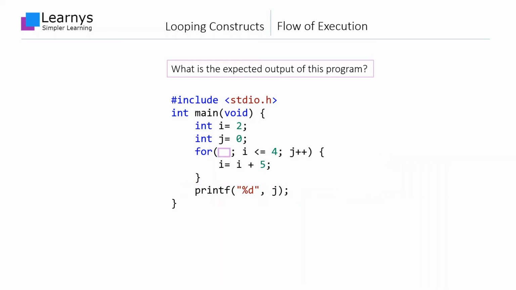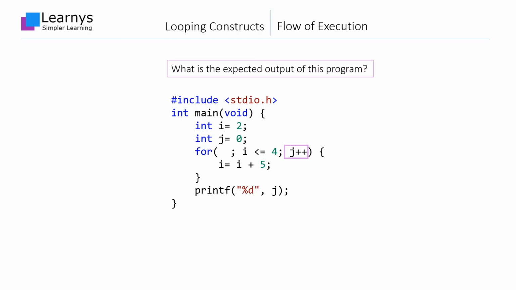Let us see how. The initializer section is empty, which is acceptable. Before the first run of the loop, the control expression will be evaluated, which will turn out to be true because the value of i is 2, which is less than 4. During the first run of the loop, the value of i will be incremented by 5, making it 7.